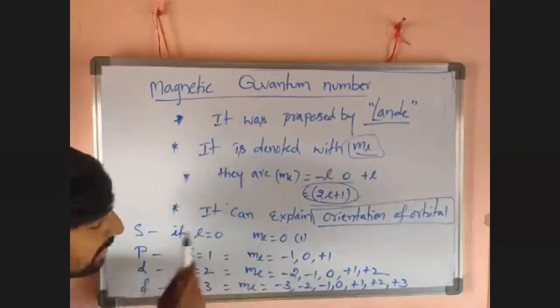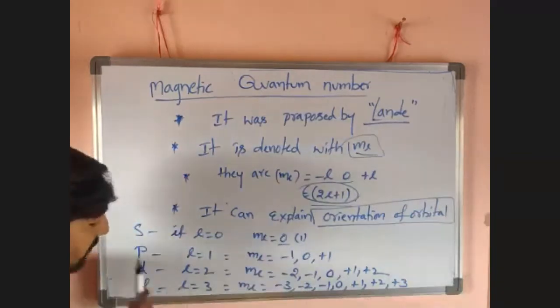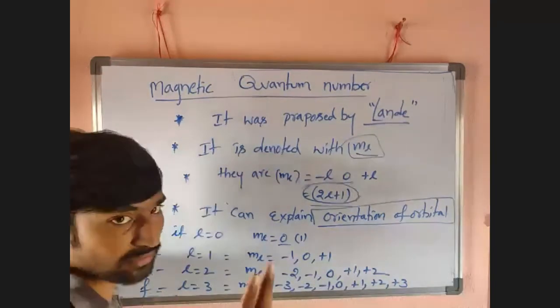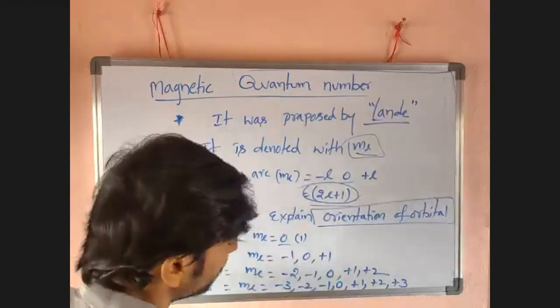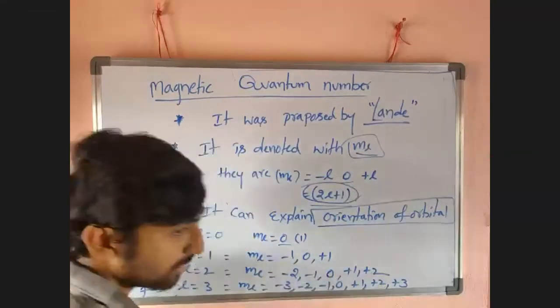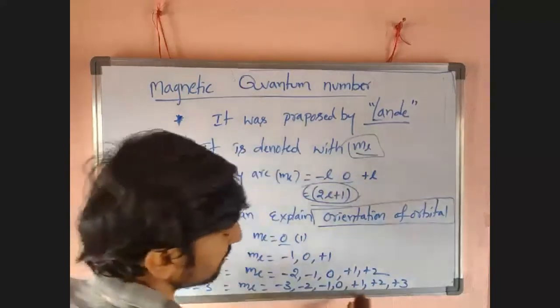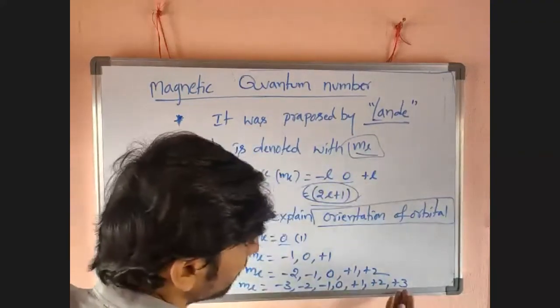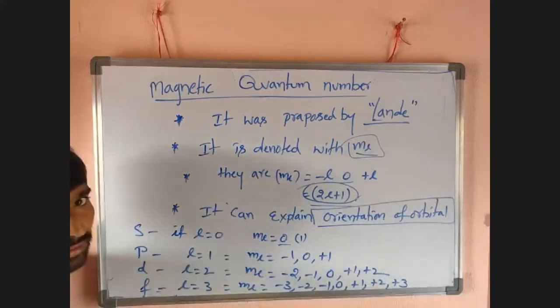For s orbital, ML value is 0. For p orbital, 3 orbitals are there, so minus 1, 0, plus 1 we can take. For d, orbitals are 5, there are 5 ML values. F orbitals are 7, that's why there are 7 ML values for f orbital.